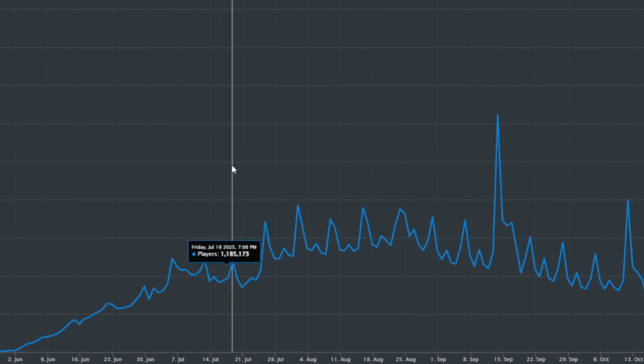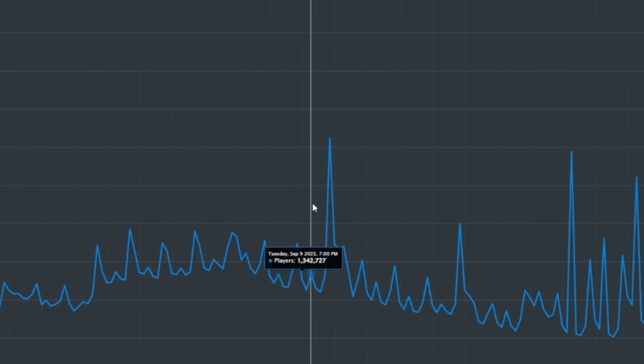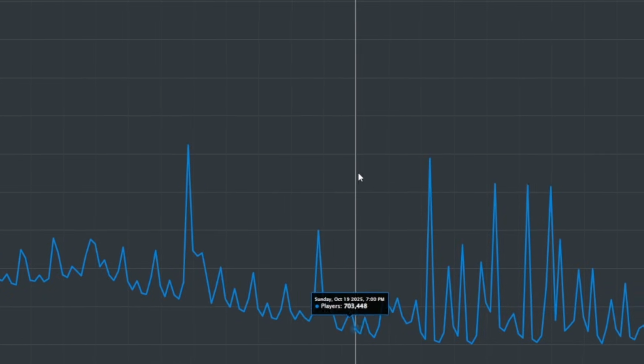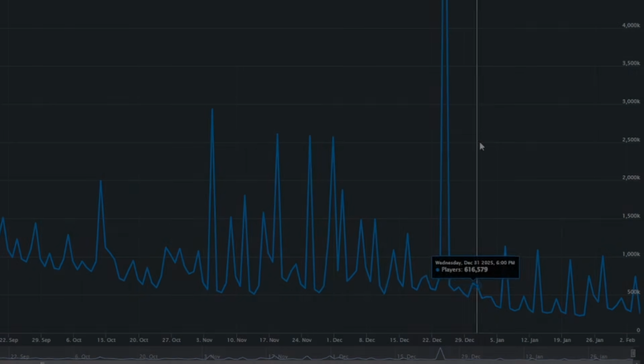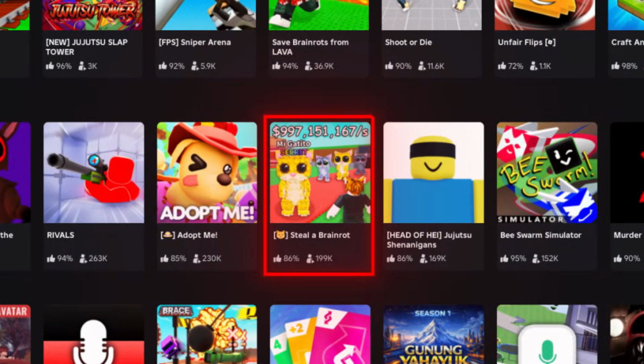At first, player activity was relatively slow. However, once the game gained momentum, its core loop, collecting, protecting, and stealing Brainrots from other players, was incredibly effective at retaining players. The growth was explosive. The game rapidly climbed to 100 million visits, then 500 million, and eventually surpassed 1 billion visits, almost overnight. Steal a Brainrot became a front-page staple, cementing Brainrots as a dominant force on Roblox.